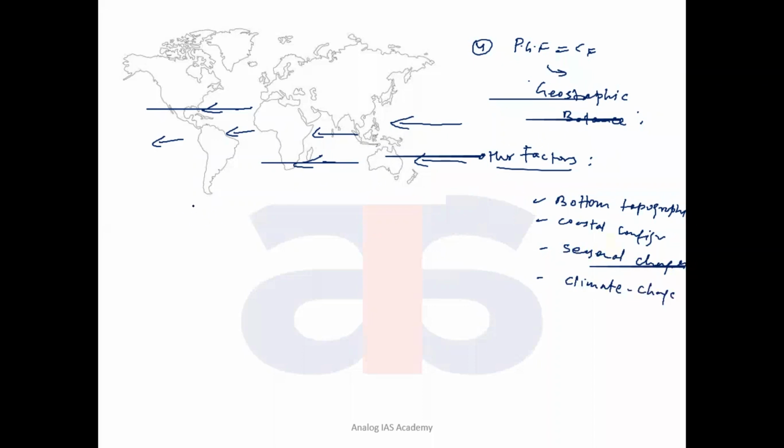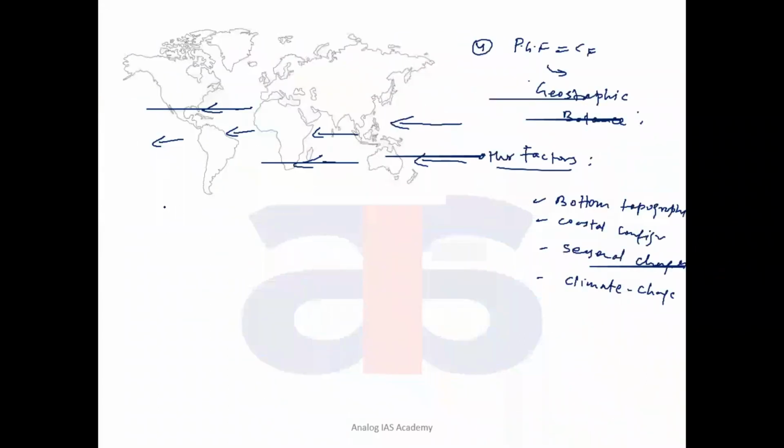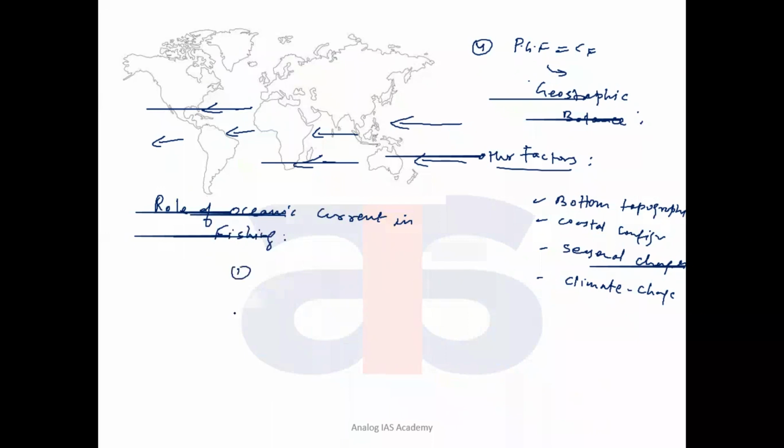Now, the second aspect in this question, please look at this. How do oceanic currents affect the fishing industries in the world? What is the role in the fishing industries? Describe their role. Role of oceanic currents in fishing. Three roles you can think of.